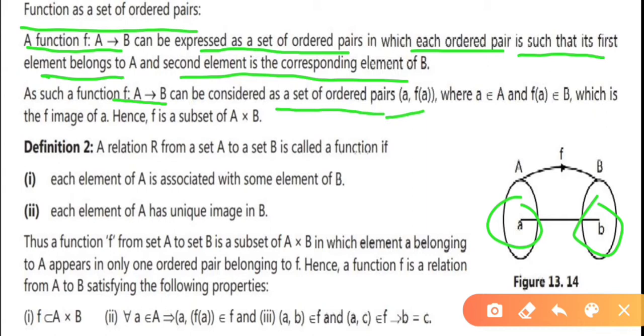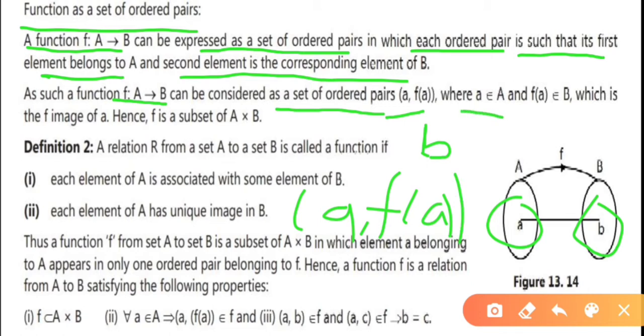As such, a function f from A to B can be considered as a set of ordered pairs (a, f(a)). Here f(a) is nothing but b, the f image of a. The ordered pair is (a, f(a)), where small a belongs to set A and f(a) belongs to set B. Hence, f is a subset of A cross B, or you can say the Cartesian product A times B.